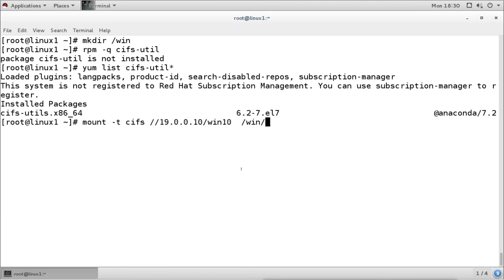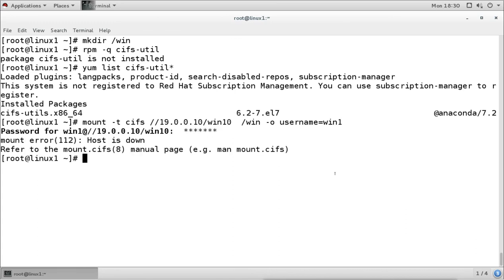And then we have to give the username also. So I will use the option -o for username, equal to the name of the authenticated user, which user account we want to use to access this share. When you press enter, it will ask for the password for this user account, Win1. So we have to provide the password. Okay, it is saying host down. That means there is some problem here.